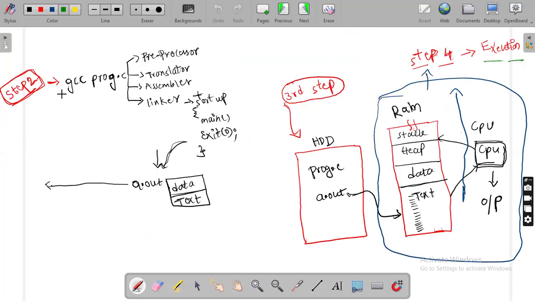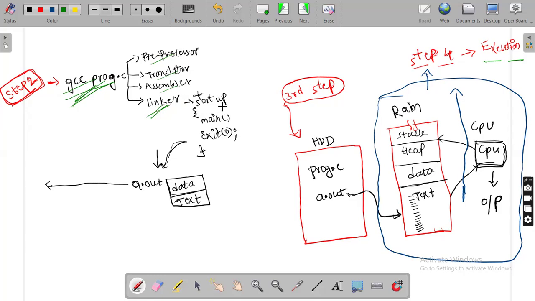Step two is compilation. GCC space prog.c. I already told in the previous class, the compiler has some stages: preprocessor, translator, assembler, and linker. I told about preprocessor, translator, and assembler in our previous classes. I'm not discussing what they do because it is already covered. But what will the linker do?